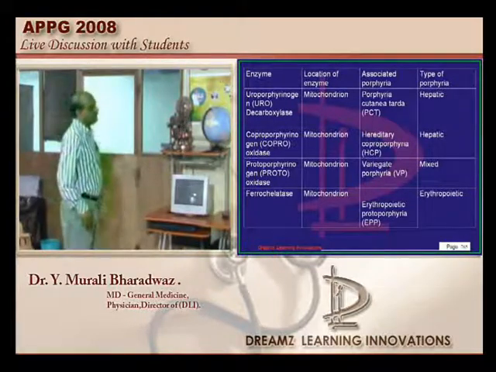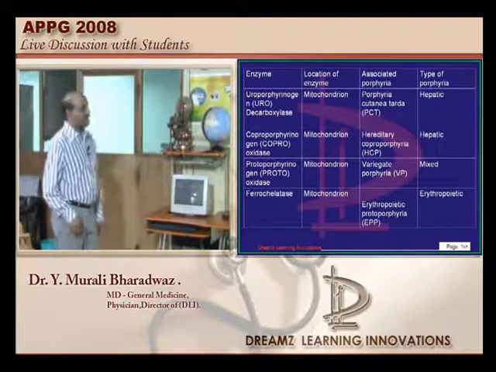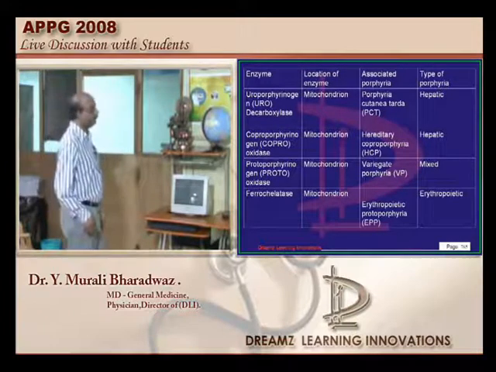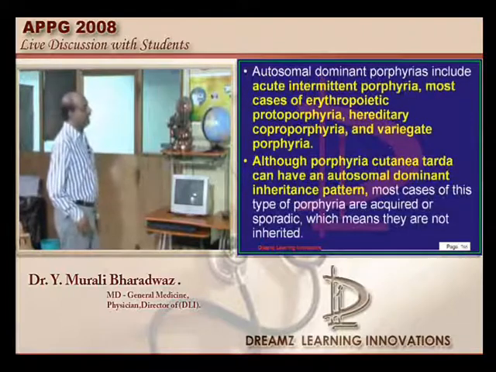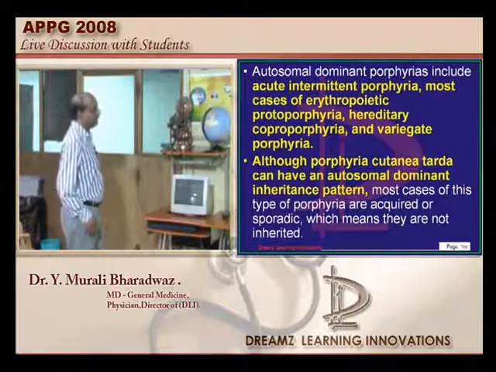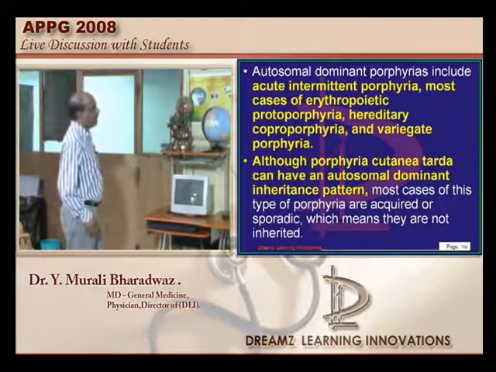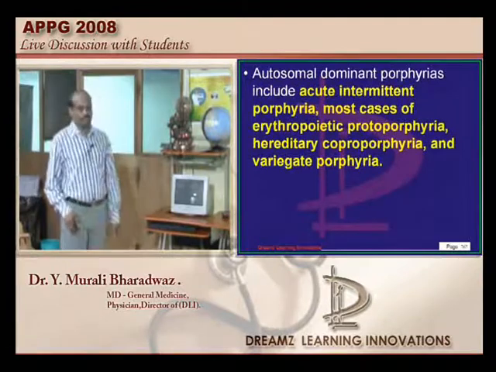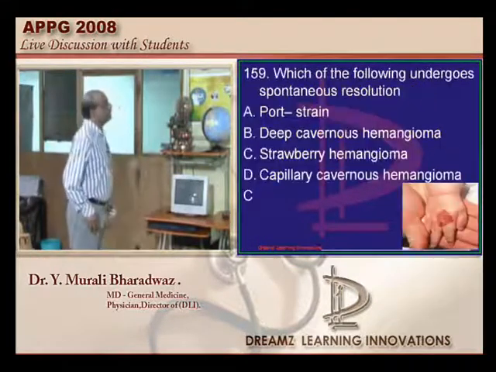Then which are autosomal recessive? You have the congenital erythropoietic porphyria and rare cases of erythropoietic protoporphyria and ALAD deficiency porphyria, they all are the ones which are implicated. So what is your answer in this case, doctor? Congenital erythropoietic porphyria is the one which is basically autosomal recessive out of the options which are being given.